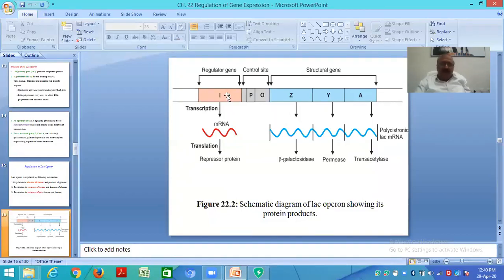So what is the regulatory gene doing? It is forming a messenger RNA which is forming a repressor protein. And Z, Y, and A are making a polycistronic messenger RNA which is forming three proteins: beta galactosidase, permease, and transacetylase.